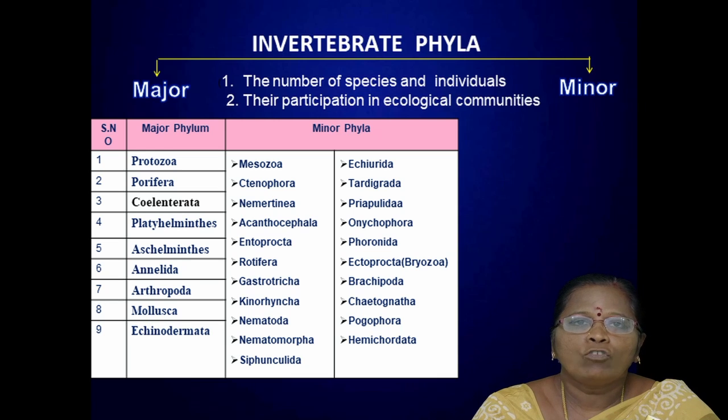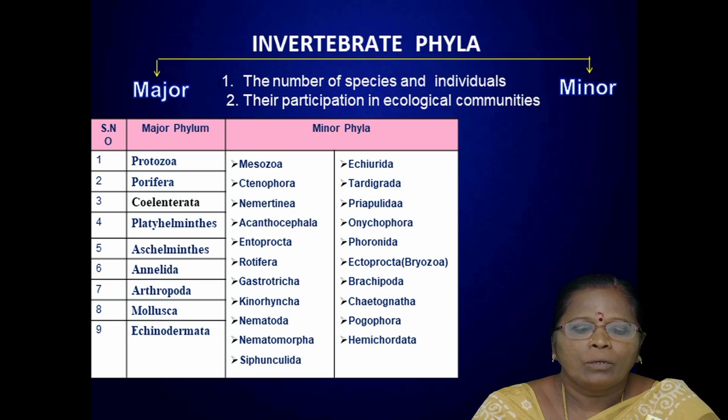What are the 9 major phyla? Protozoa, Porifera, Coelenterata, Platyhelminthes, Aschelminthes, Annelida, Arthropoda, Mollusca, and Echinodermata are placed under the major phyla. The rest of the phyla, mentioned here in a table, are considered minor phyla.